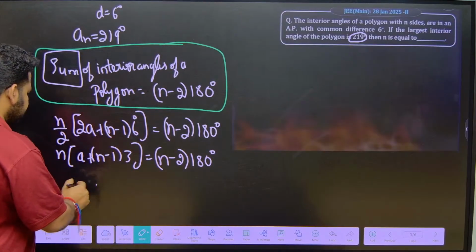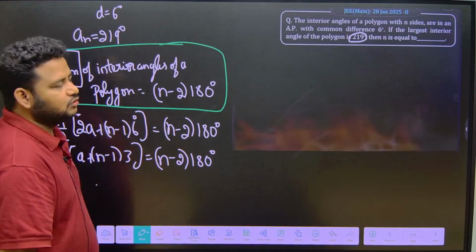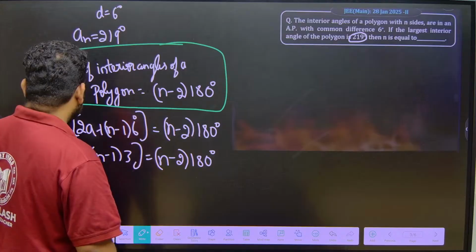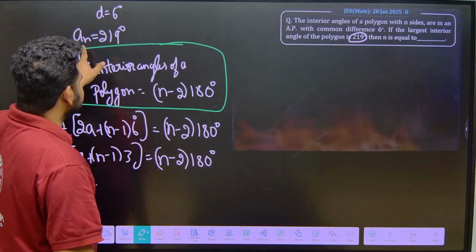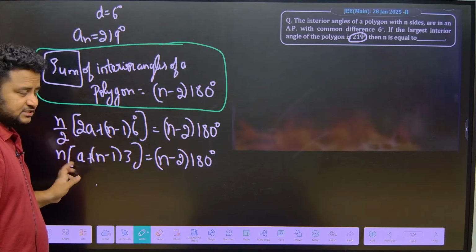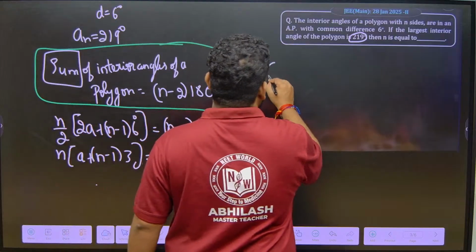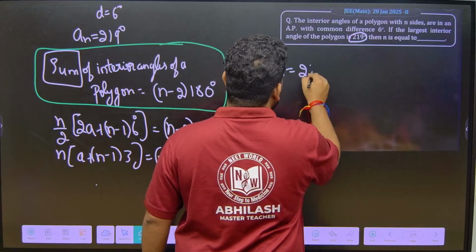Now let us simplify this. a we don't know, correct? a we don't know. But instead of finding it separately, we can find out the value of a, correct? How can we find out the value of a? They have given a_n is equal to 219 degree.